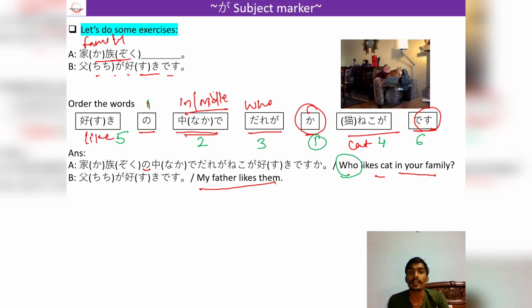We have used the ga particle here two times. You can see dare ga and neko ga. With dare ga, here we are emphasizing who likes the cat. And why have we used ga here? Because it is talking about likes or dislikes, our wants or desires. So that's why we have used the ga particle here. Also suki is a na adjective, and we already know that with adjectives we always use the ga particle.